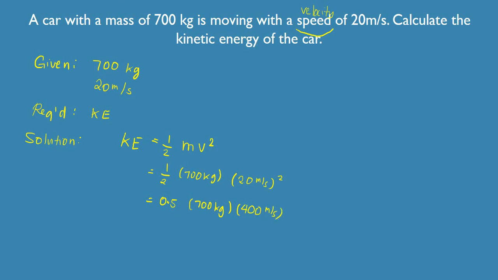Okay, so now we can simply solve for the final answer. So that will be 0.5 times 700 times 400, that will give you 140,000. Okay, so what will be the unit of this? It's still a form of energy. It's still an example of energy. Okay, so basically we'll use joule. So the answer here is 140,000 joules.